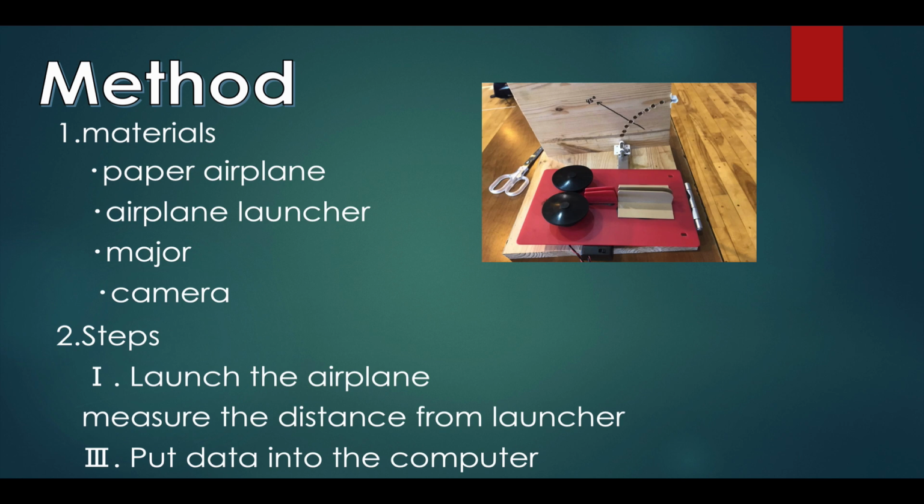First, we set the paper airplane. Then we launch the airplane 3 times at one angle. Then the airplane falls on the floor. Then we measure the distance between the launcher and the airplane, and work out the average of each angle's result.